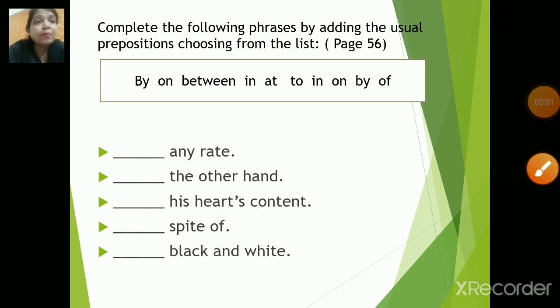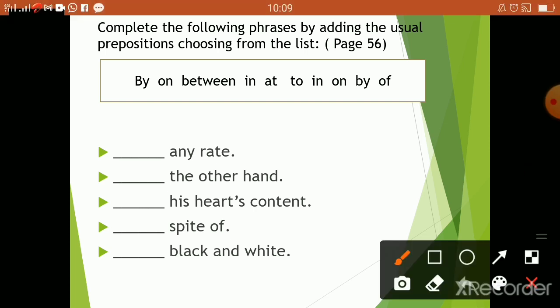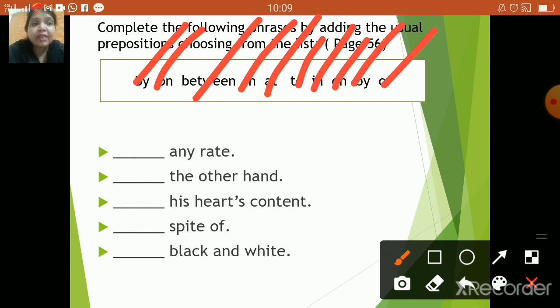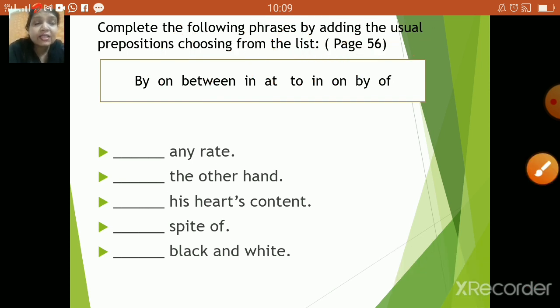Now children, let us go to page number 56. There's one activity which says complete the following phrases by adding the usual prepositions, choosing from the list. Now there are a few prepositions which are given over here: by, on, between, in, at, to, in, on, by, of. Now let us see what the correct answer will be, children.